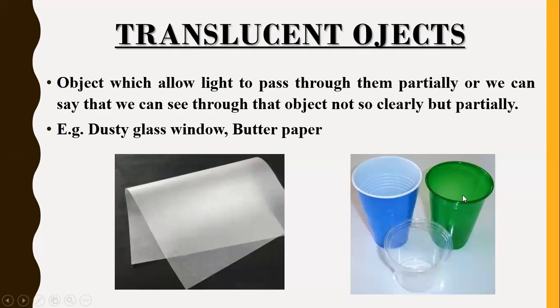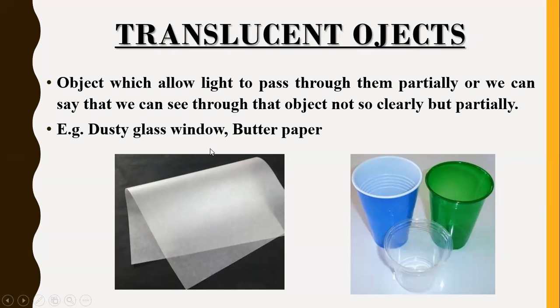If I pour milk, I cannot see the white color, right? If I look through this, I can only see green color. So I can identify that something is inside it, but I cannot tell you what it actually is, right? So this is an example of a translucent object. You can see butter paper also. It's the best example of a translucent object. The one that is placed over sweet boxes, right? And you can also give an example of a translucent object as a dusty glass window.